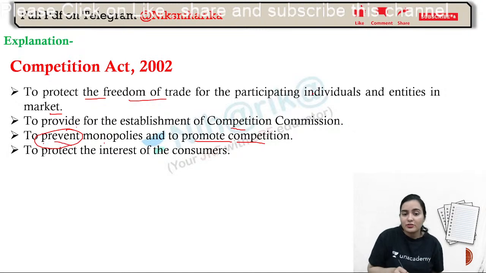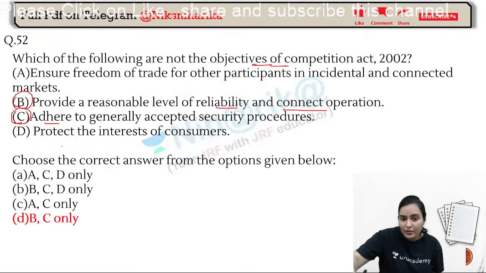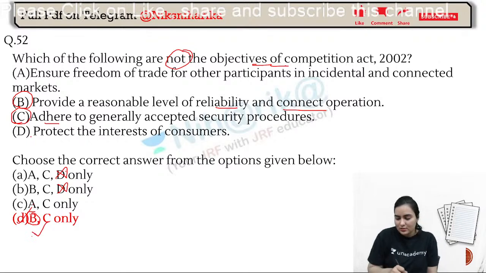To protect the interest of the consumers. So definitely, to protect the interest of the consumers, this is the objective. We have to tell which is not the objective. So this cannot be answered. Now out of these B is definitely not. So this is our answer.